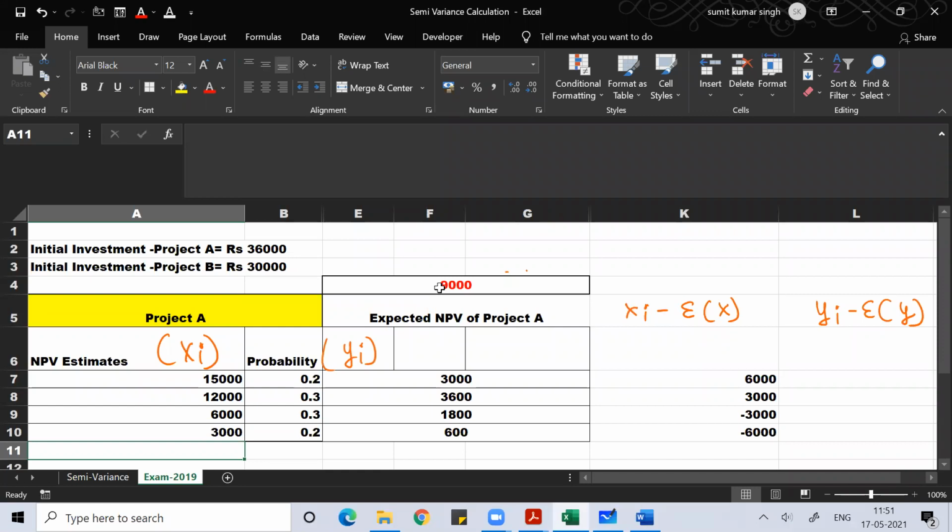Suppose I represent project A with xi and project B with yi. So I can find these values. Anyone, any doubt? Can you understand this, right? Very simple.